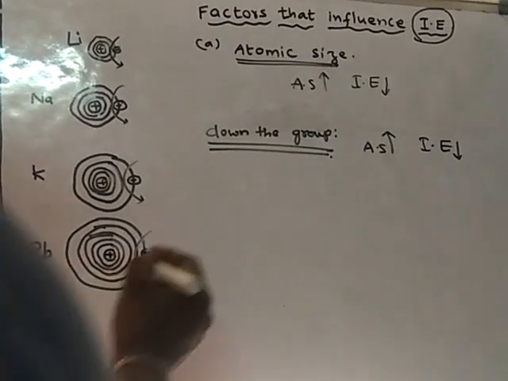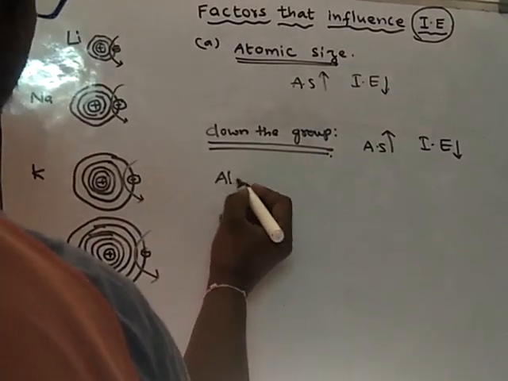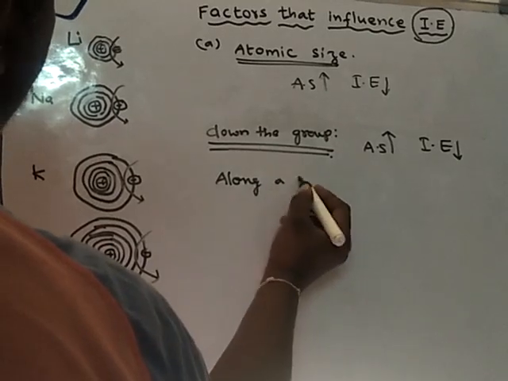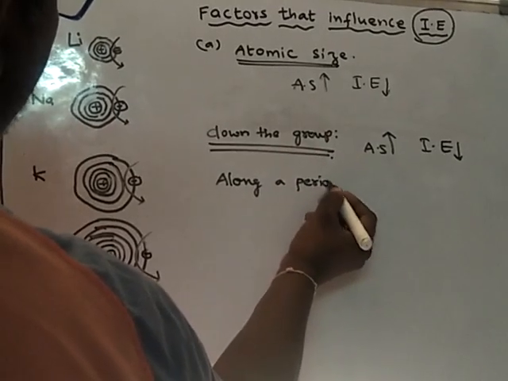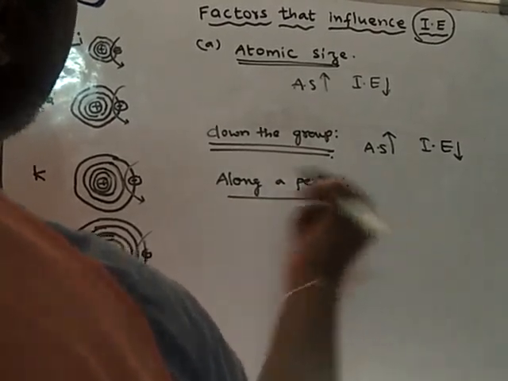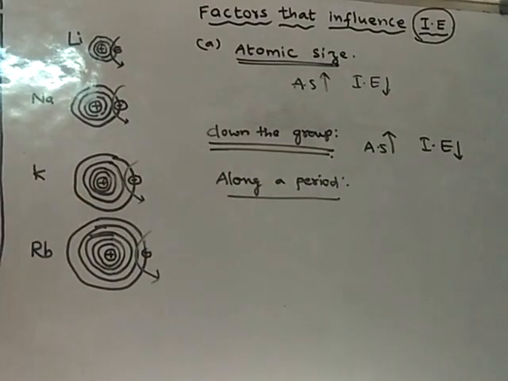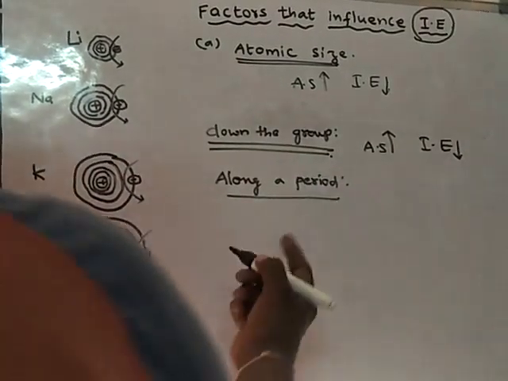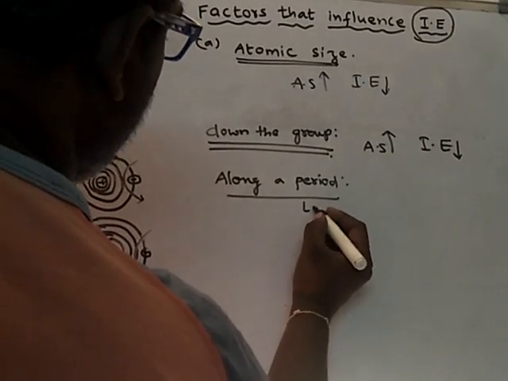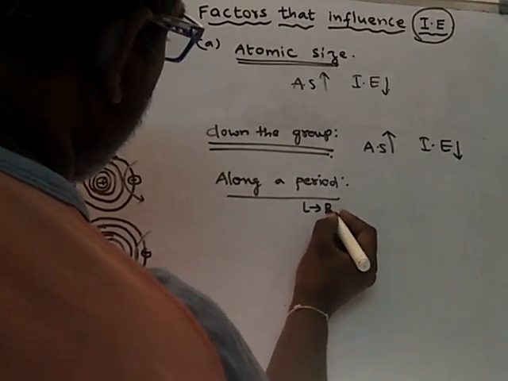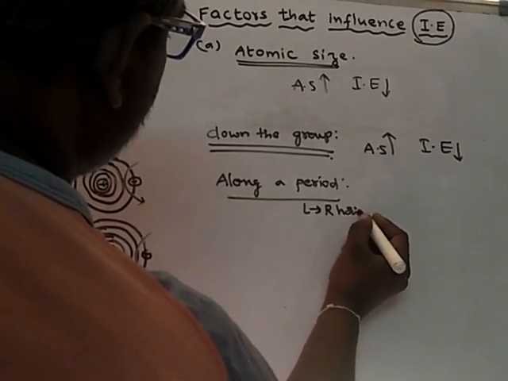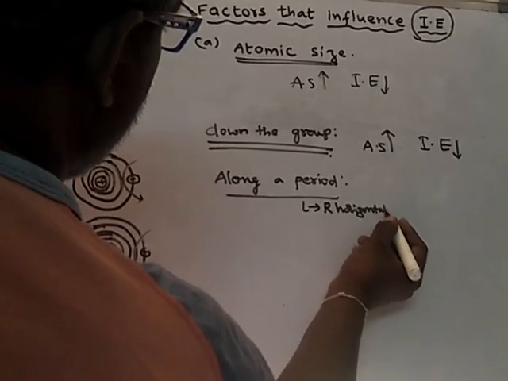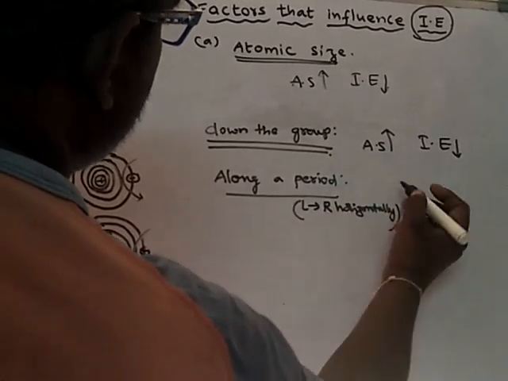Alright, along a period. What will happen to atomic size along a period? Already we have discussed, along a period from left to right, horizontally. So what happens? Atomic